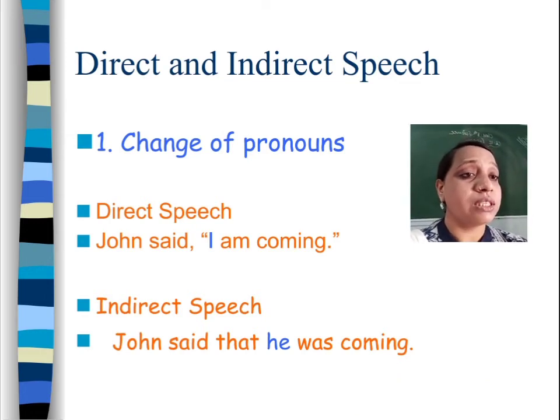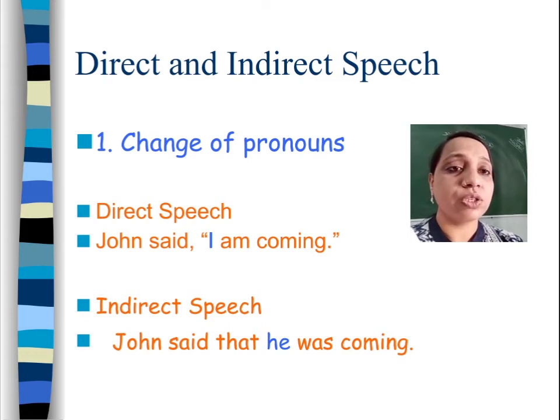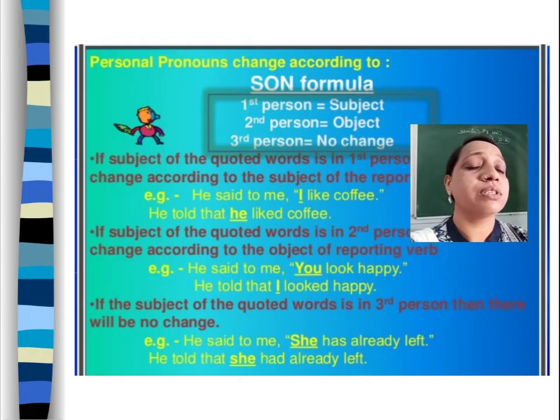Okay. See, change of pronouns. How will you change the pronoun? Direct speech, John said, I am coming. I is first person. First person I and we always change with the speaker, the subject of the reporting verb. Who is the speaker? John. So I will change to John. John said that he was coming. Clear?